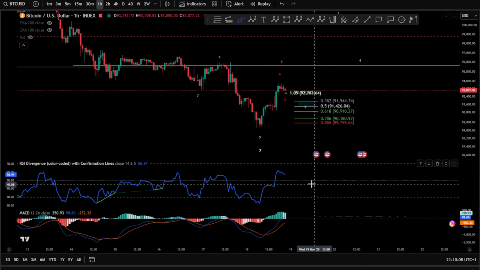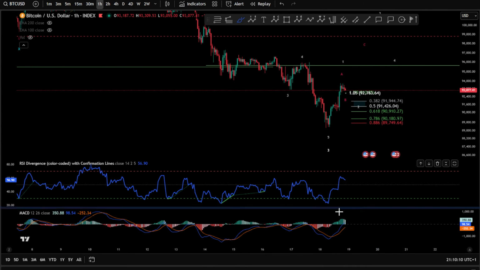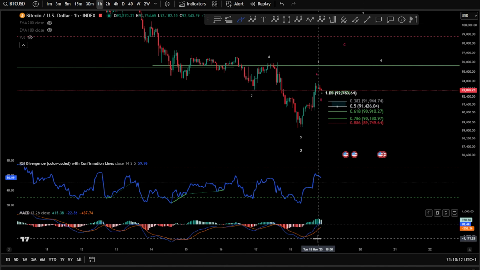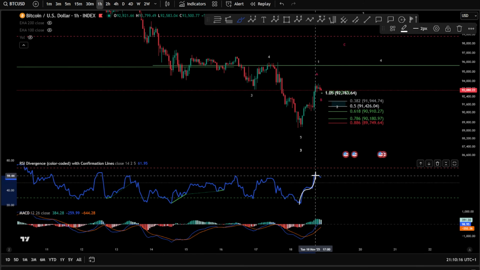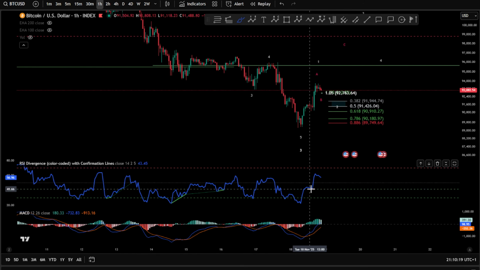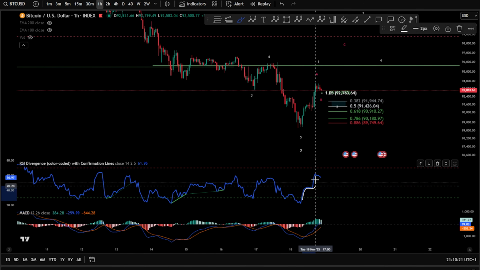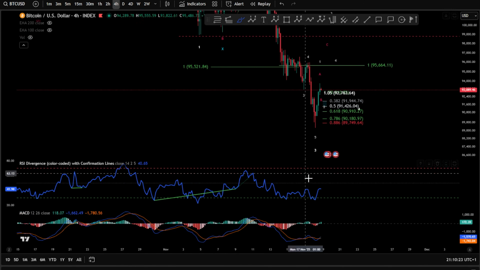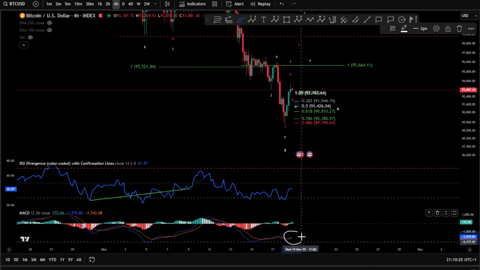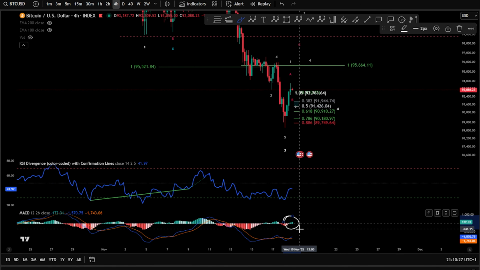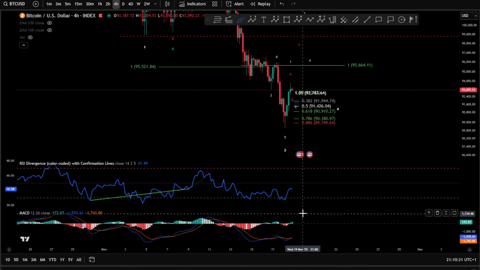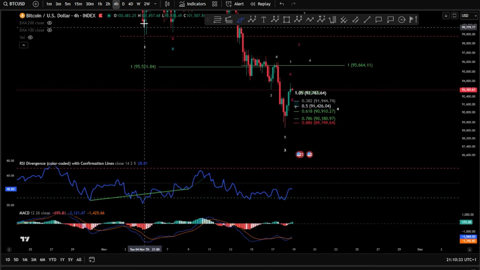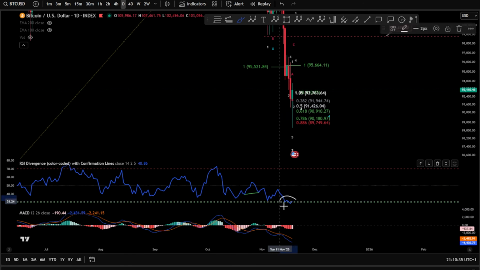Now, on the indicators as well, we start to see that the MACD is moving in a bullish cross here. Momentum is increasing somehow. RSI also breaking the center line, which is good as well, and still looking for higher. On the 4 hours chart as well, we see a bullish cross from the low here, and we see momentum building up for higher prices. Plus, the most important one is the daily.